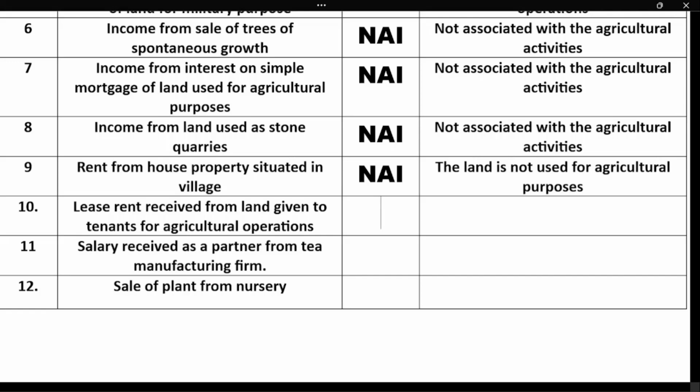Is it an agricultural income or non-agricultural income? It is an agricultural income because it is your land and agricultural activity is going on. Either you do it or someone else does it, but ultimately it will be benefiting you only. So it is an agricultural income because the land is being used for agricultural purposes.